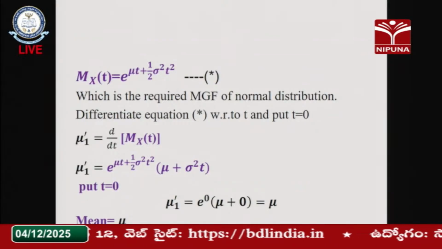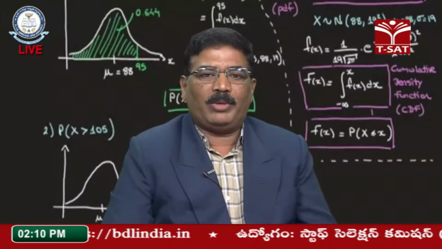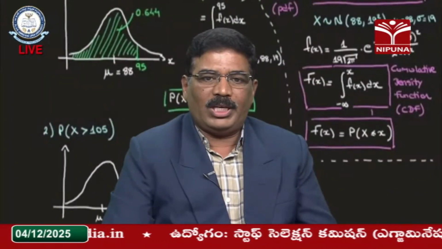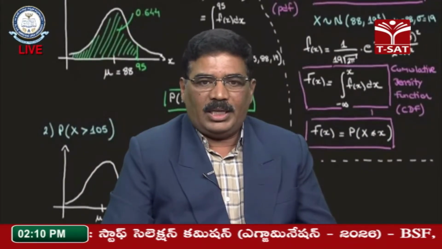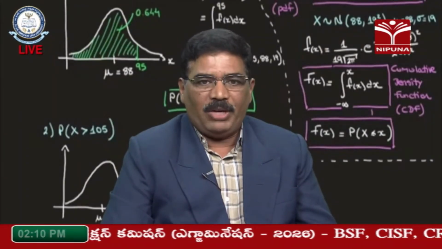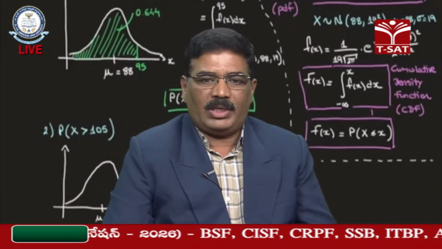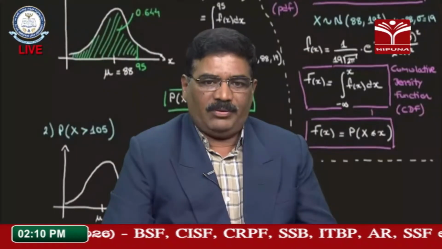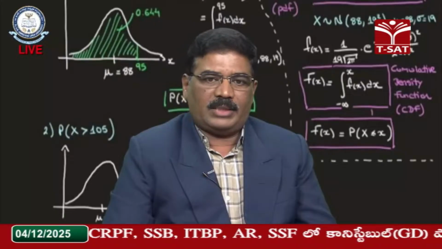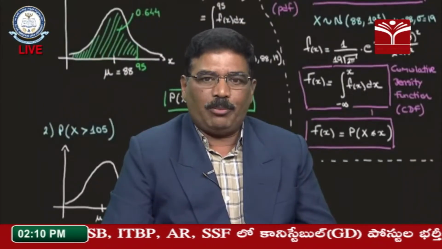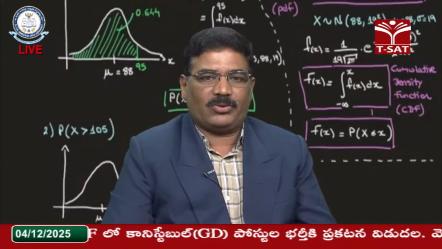Using this we can also extract the different moments. The first moment is the differentiation with respect to t of the moment generating function of the normal distribution; at t equal to 0, we get the mean value. Similarly, if we take the double differentiation at t equal to 0, we get mu 2 prime, and the variance using the principle mu 2 equals mu 2 prime minus mu 1 prime square. So that is sigma square.